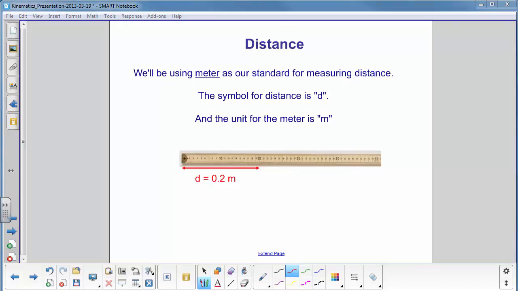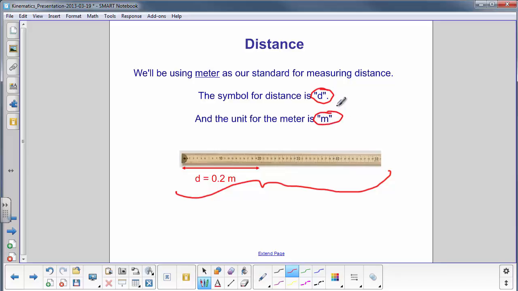We'll be using the meter as our standard for measuring distance. This drawing here is half of a meter stick. You probably have several of these in your classroom. And you can see it has numbers 10, 20, 30, 40, 50. Those are centimeters, and there are 100 centimeters in 1 meter. So this mark here, where you have 20 centimeters, this is 0.2 meters from here to here. So we're going to use a symbol for distance as little d, and the unit for meter is little m.